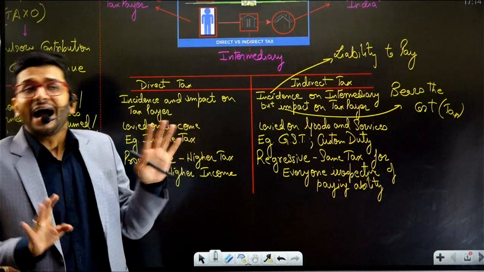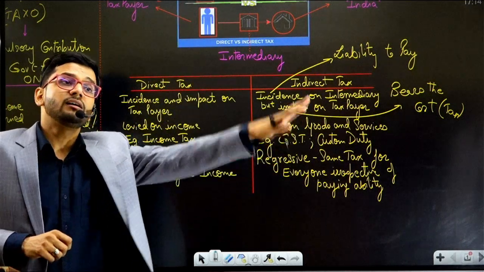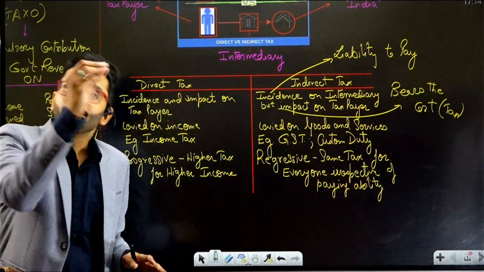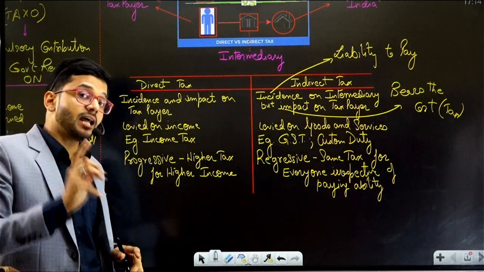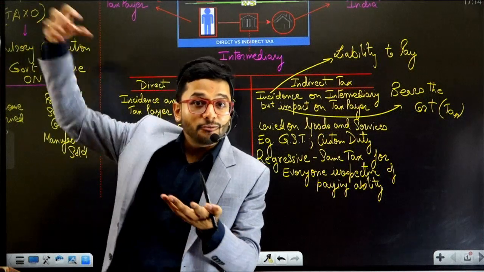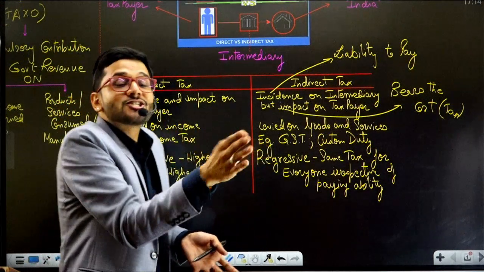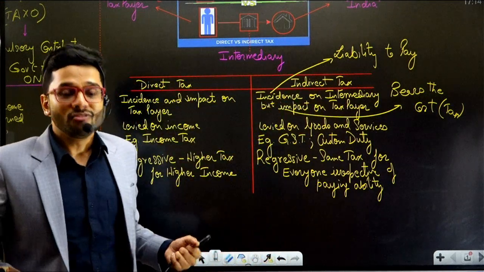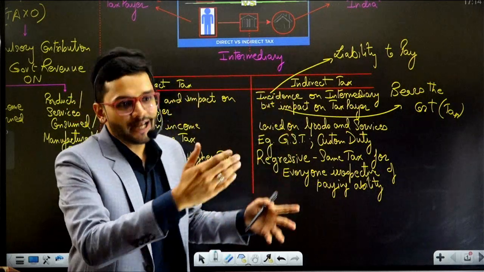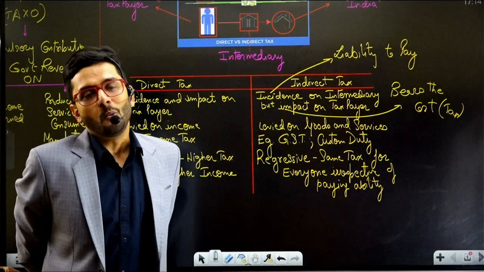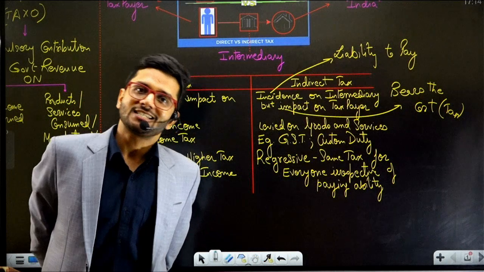So the idea of GST was thought through in the 1980s itself, but it was not implemented. But in the 1990s, foreign companies came to India, MNCs came to India, and they saw the lacunas in the erstwhile indirect taxation regime. They also forced the Indian government to change their system to a one nation, one tax system, which is GST.